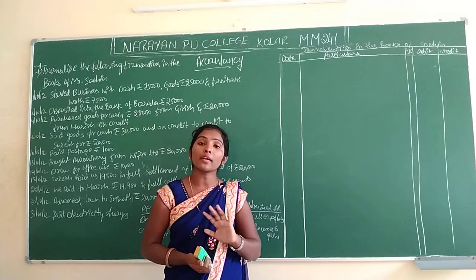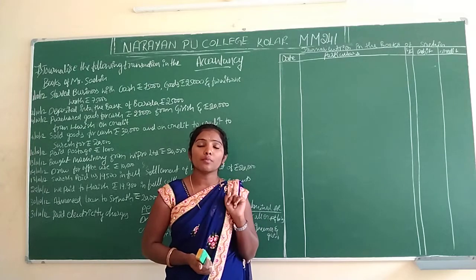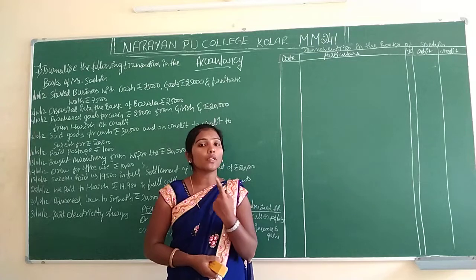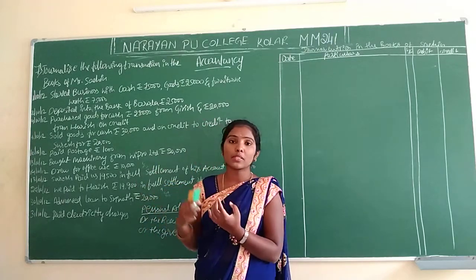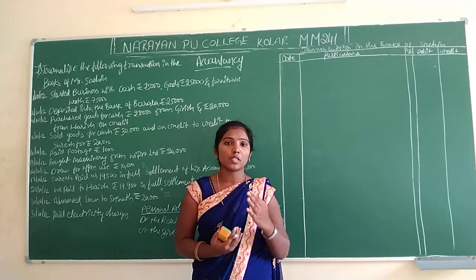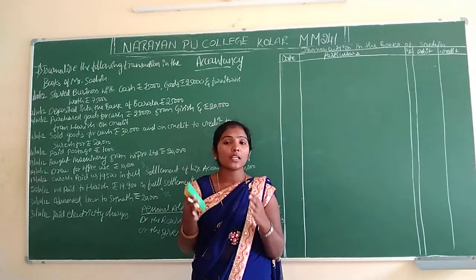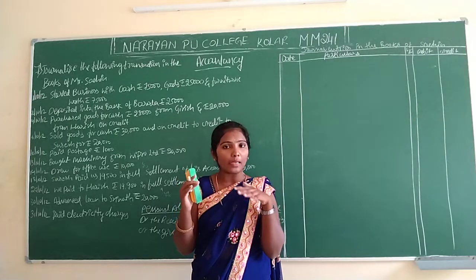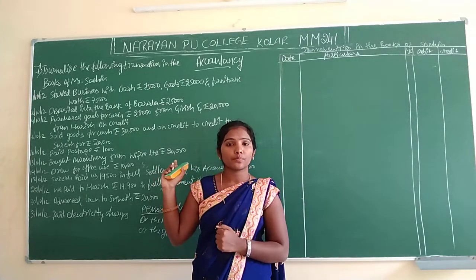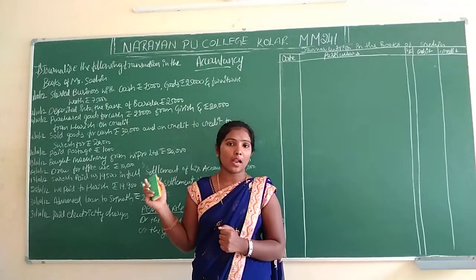Otherwise you can't. So students, listen carefully. If you know this lesson, you can get other problems also. Always in accountancy, one chapter is linked to another chapter. So please listen and understand.